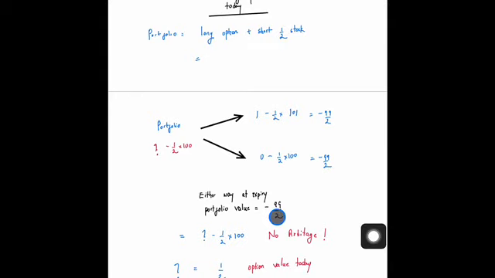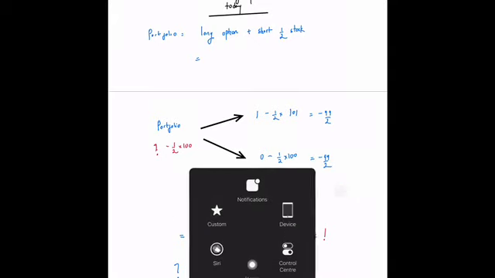Because there is no interest rate, in order to avoid any risk-free profit, the value of the portfolio today should just be equal to minus 99 by 2. We put this equal to minus 99 by 2, and we get the value of the option is 1/2. That's the value of the option today. So this is how we are evaluating the value of this particular option.